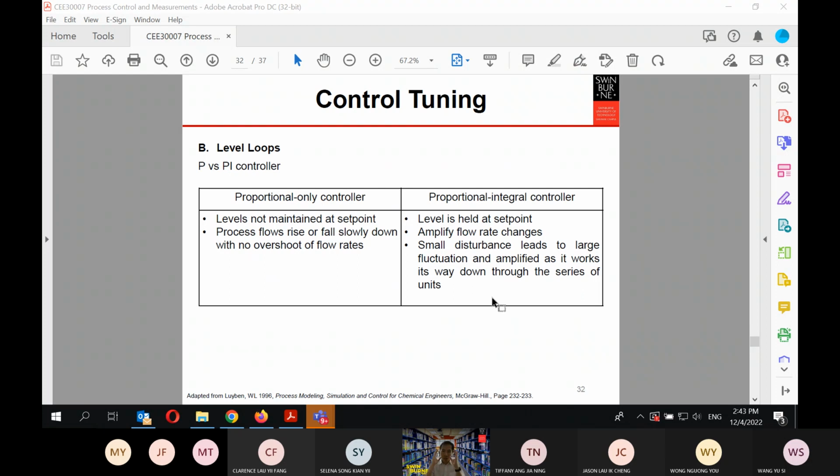For a chemical engineer, it is important to understand the snowball effect. If you just graduate with high marks but you don't understand this, then it will be a disaster. This will have a disastrous effect later when you really do the design. So the snowball effect is very important. And you never put a proportional integral controller on liquid level tanks in series.